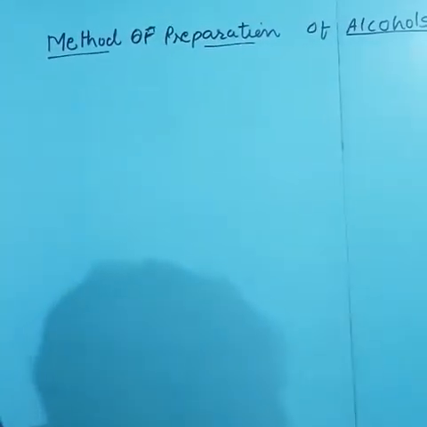Students, you know alcohol has nowadays become a very important compound. The government is saying that there must be 70% alcohol in sanitizer. What is the property of alcohol? Alcohols are highly volatile chemical compounds.